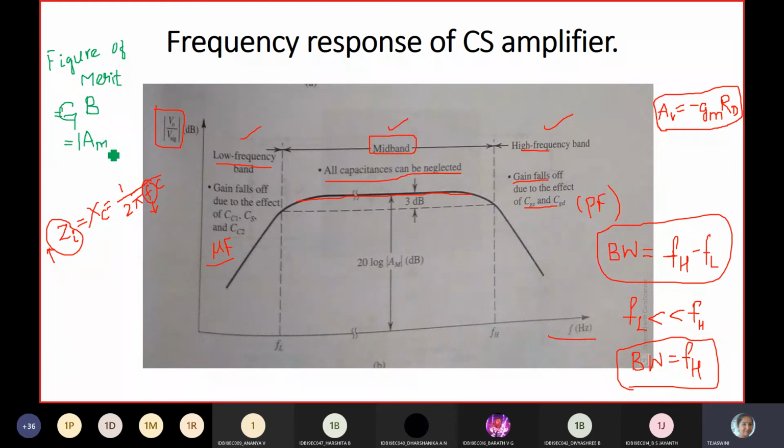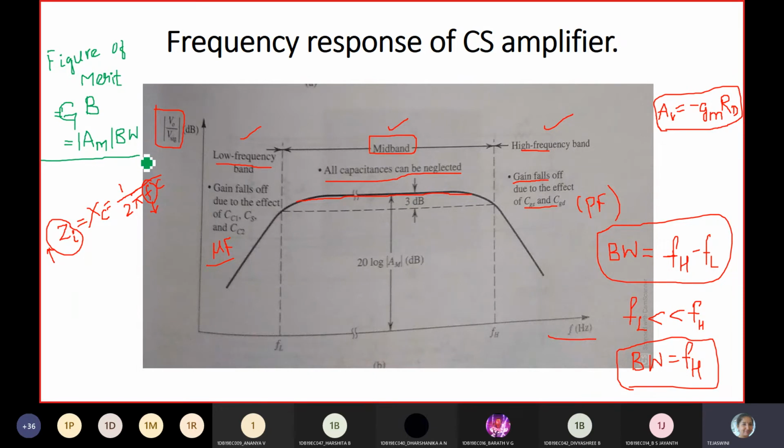AM is the mid-band gain. The figure of merit can be defined as the gain bandwidth product, GBW. If you want to take gain and bandwidth, the gain you have taken here is the mid-band gain.